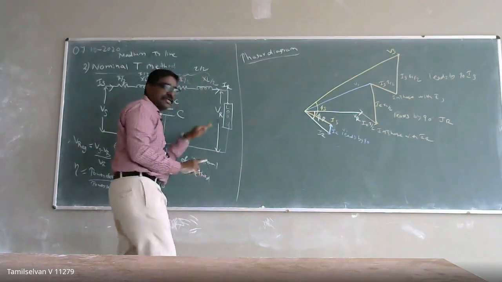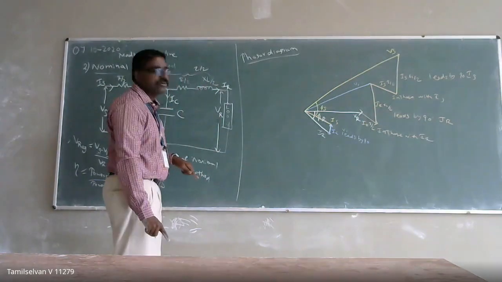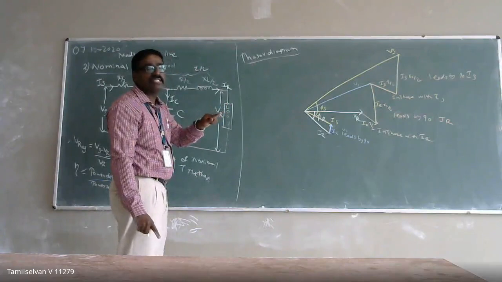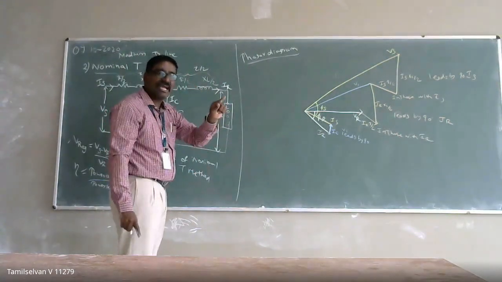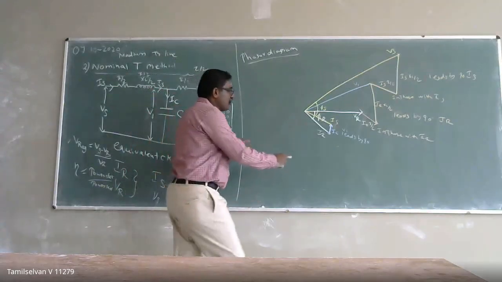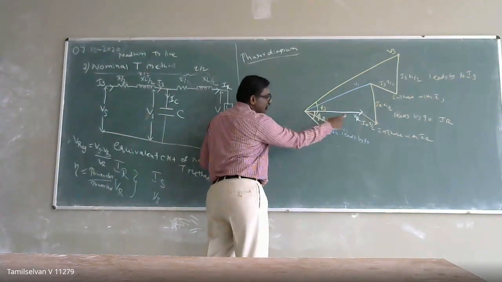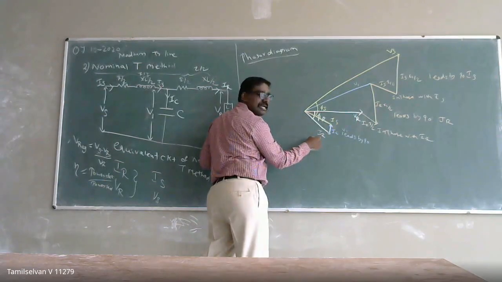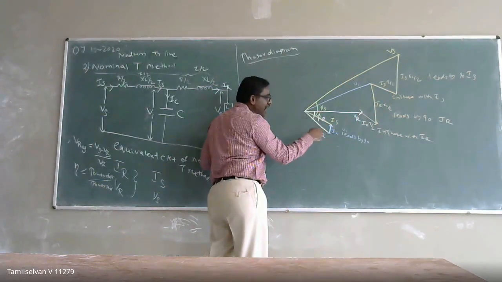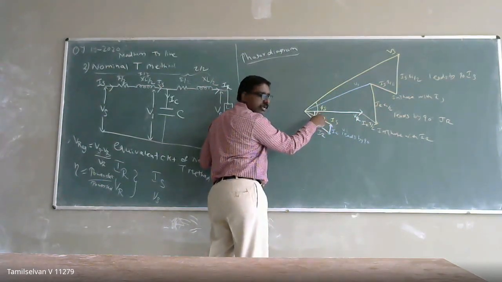It is resistive inductive, so we cannot say it lags exactly by 90 degrees. It means it lags by an angle of phi. So that's why here, compared to the receiving end voltage, the receiving end current lags by an angle of phi r.